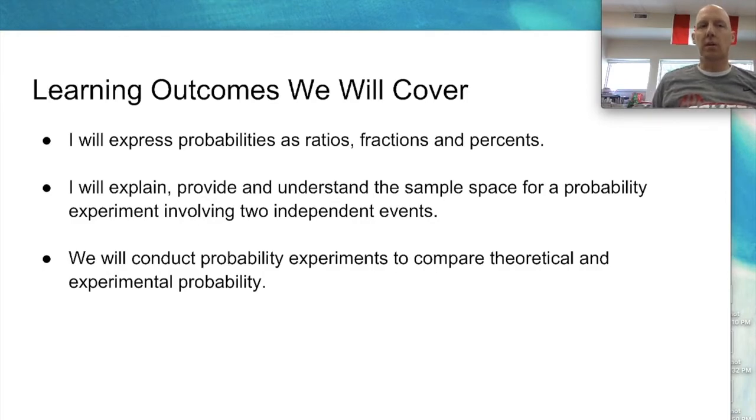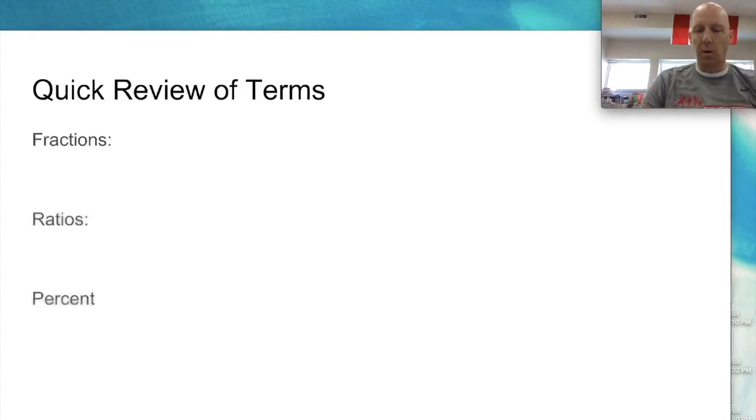So here are the outcomes we're going to cover. And at the end, we want you to be able to do this. I will express probabilities as ratios, fractions, and percents. We're going to talk about that one today. I will explain, provide, and understand the sample space for a probability experiment involving two independent events. Okay, we'll get to that beginning of the next week. We will conduct probability experiments to compare theoretical and experimental probability. Okay, so there's two types of probability that we are going to worry about.